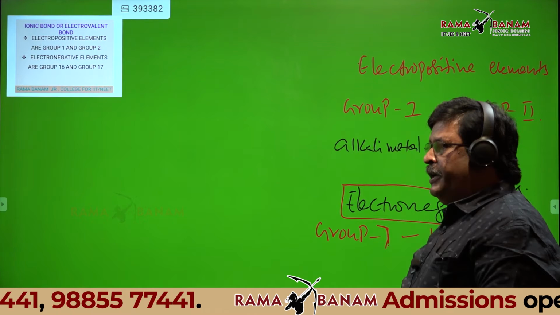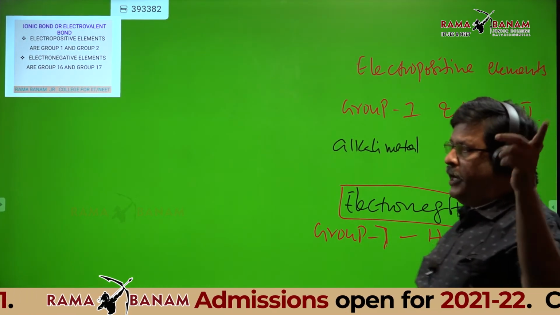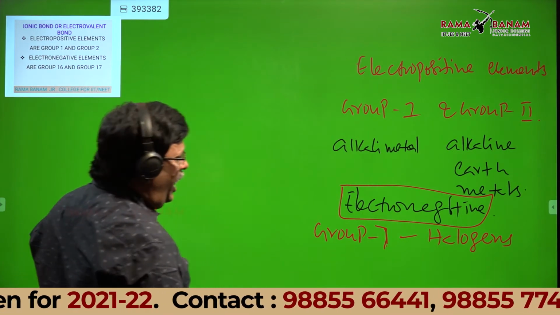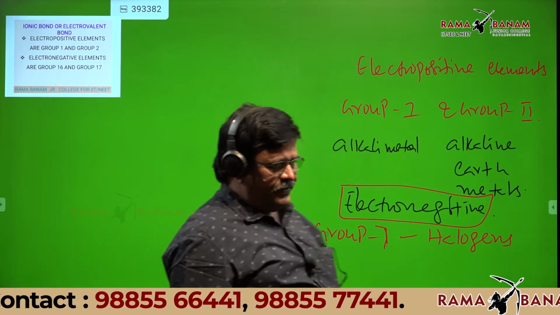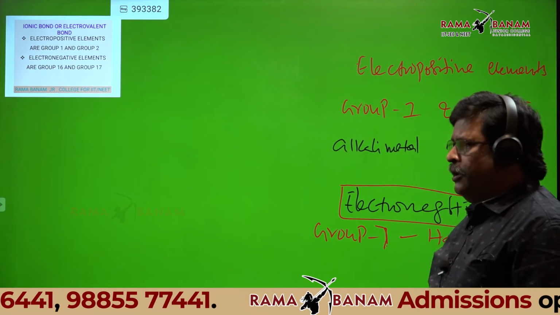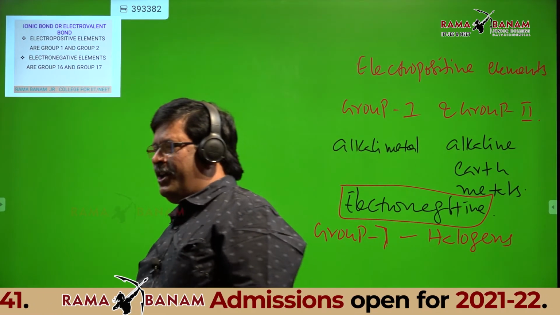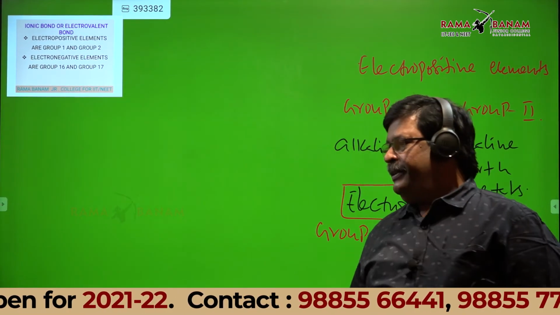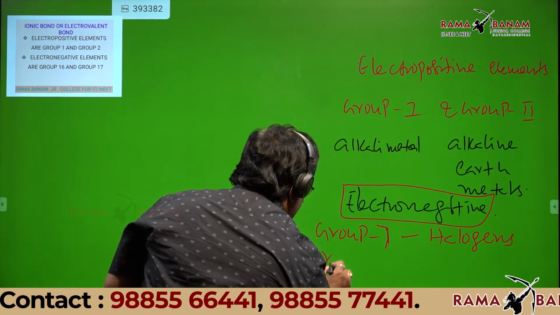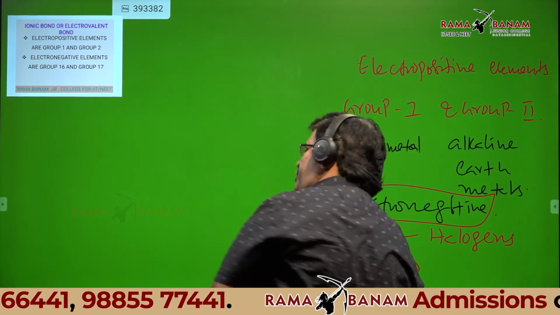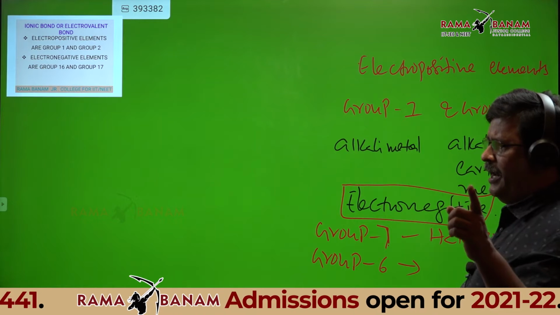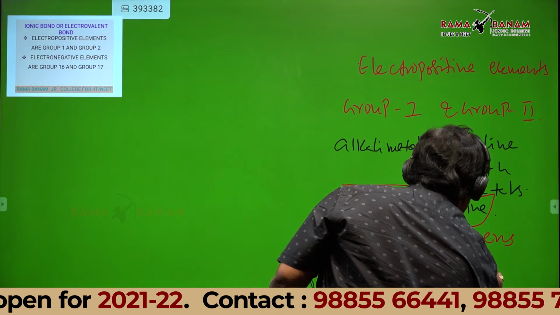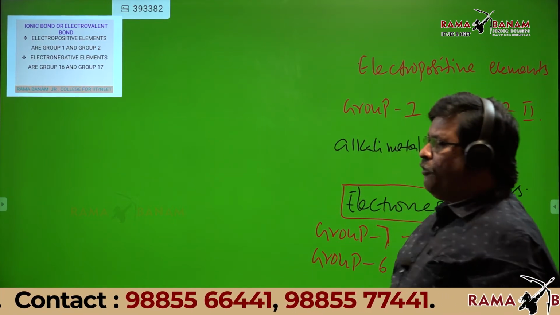Can anyone tell another group which is electronegative other than halogens? Is group 18 electronegative, or inert gases? That's right. Group 6. You told some other name. No, chalcogens. Chalcogens means ore forming elements.